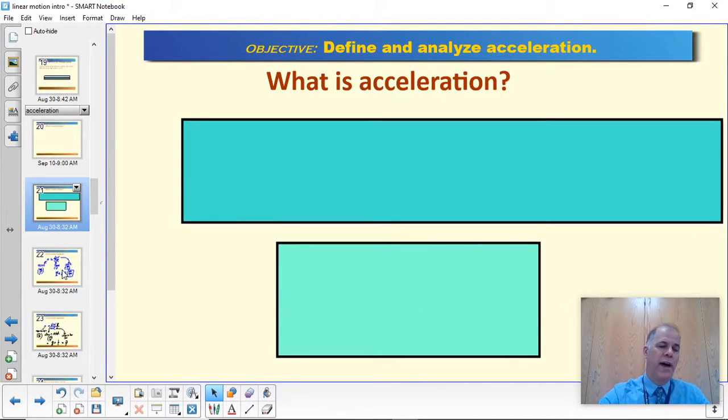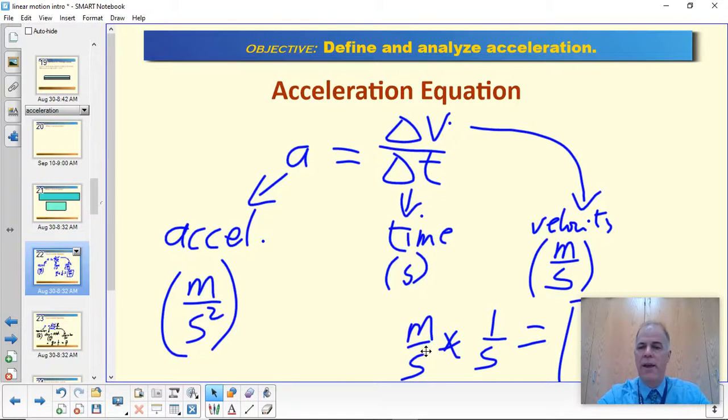Now, how do we measure this? I wish I had the time to write this out, so you're going to have to pause it and see what we have here. Acceleration is A. It is delta V, which is a change in velocity. This triangle symbol is the Greek letter delta, and in physics and engineering, delta stands for change in. So delta V means change in velocity, and we divide that by a change in time.